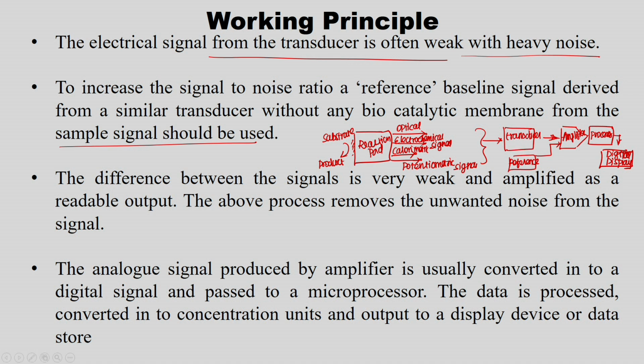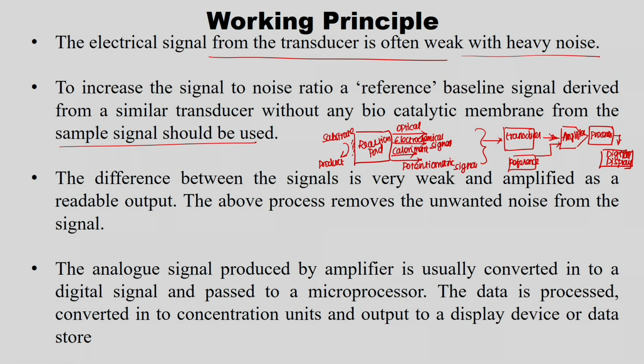This transducer produces the electrical signal. That electrical signal is weak as well as heavily noisy. To increase the signal to noise ratio, we are using a reference electrical signal, which is produced from the transducer without any biocatalytic membrane, right.